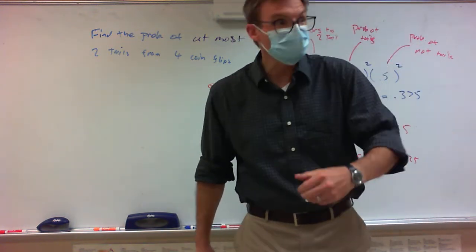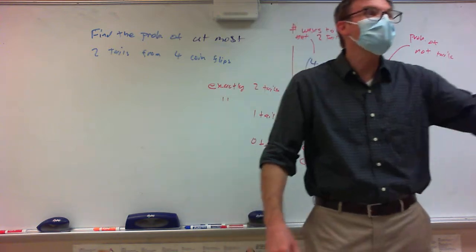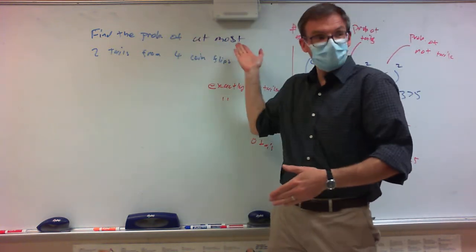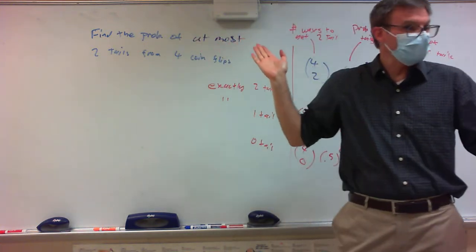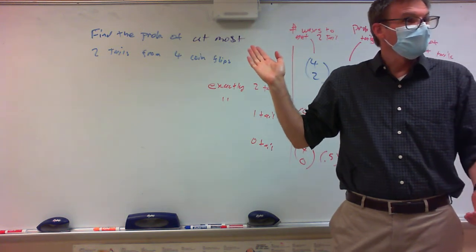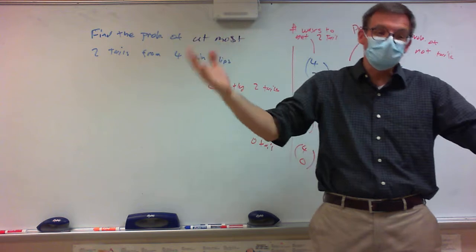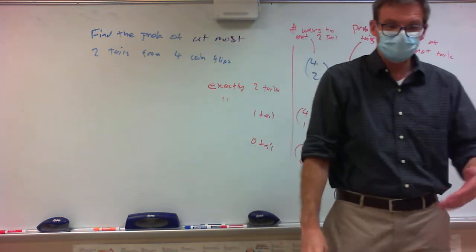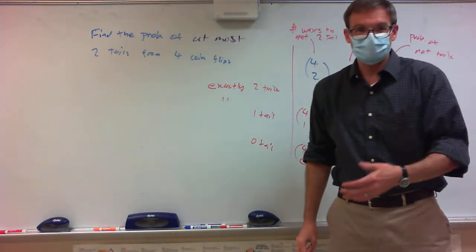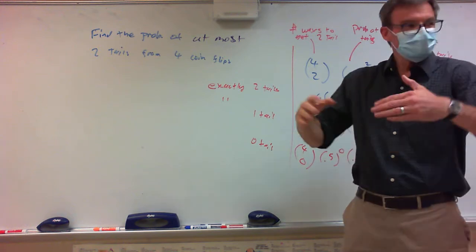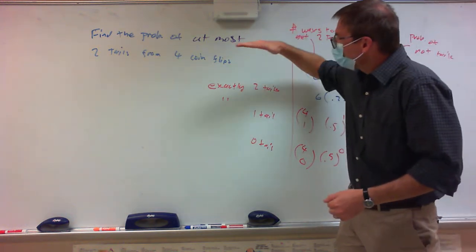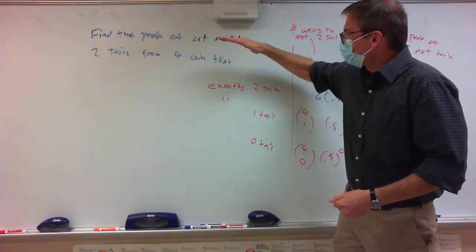If I get 2 tails, do I win? Do you see that it's easier to win at most as opposed to exactly? Does everybody understand that part? I'm speaking like my 3-year-old, who says, I want to win.